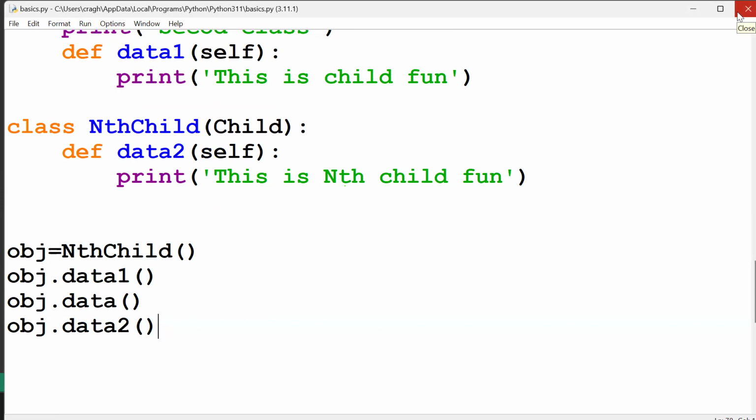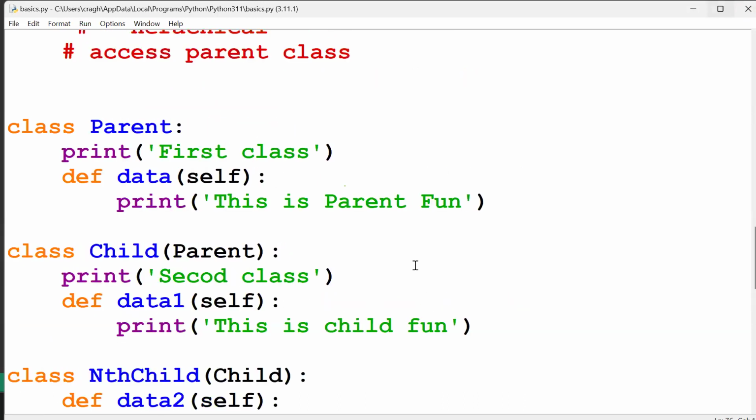Multi-level means one to one. It's a life cycle, like a chain. Clear, guys? Have any questions up to here? Anybody? Sure. That's good.